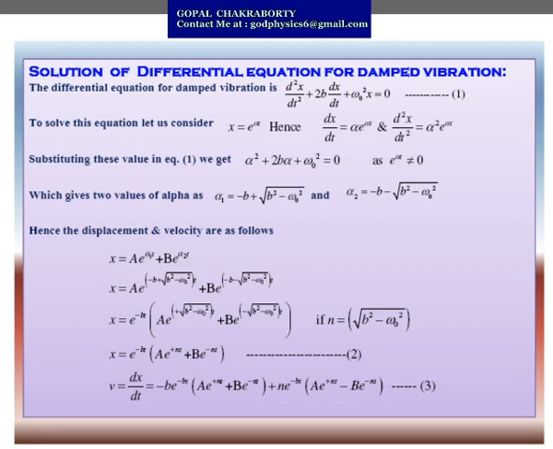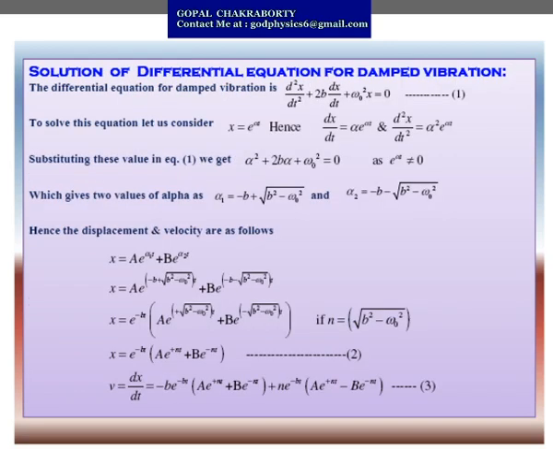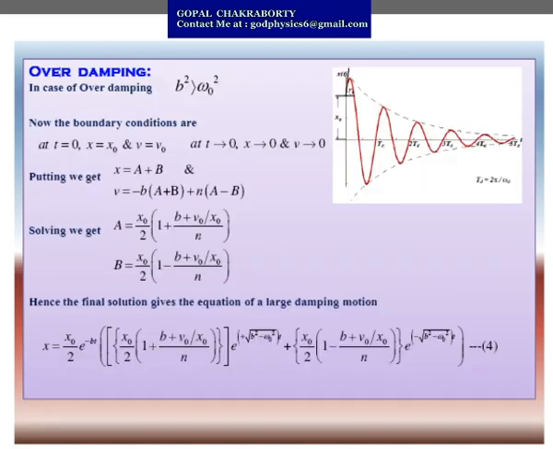So if you put t equals 0 in equation 2, you get x naught equals a plus b, and if you substitute t equals 0, v equals v naught in equation 3, you will get v naught equals minus b into a plus b plus n into a minus b.